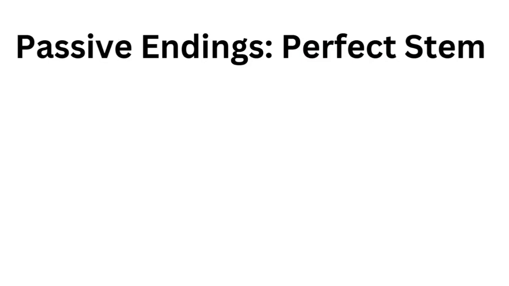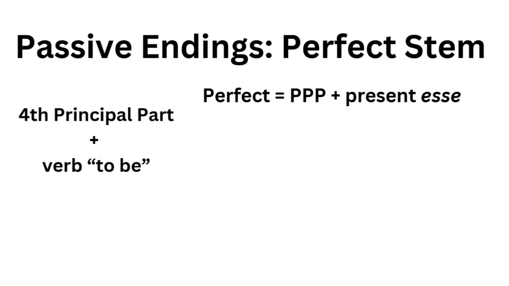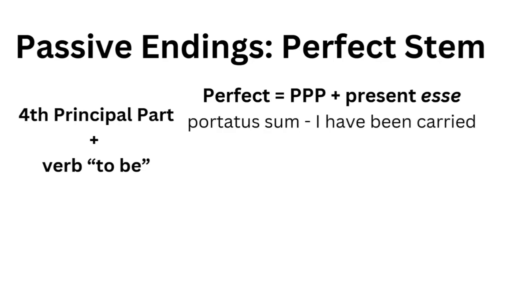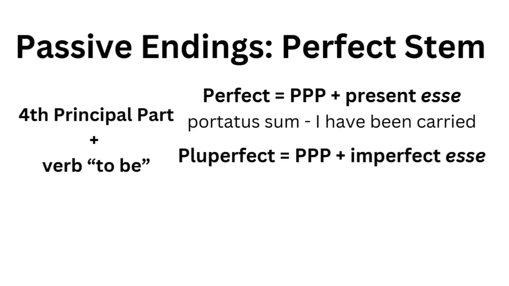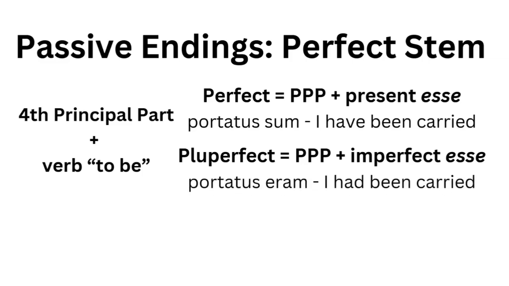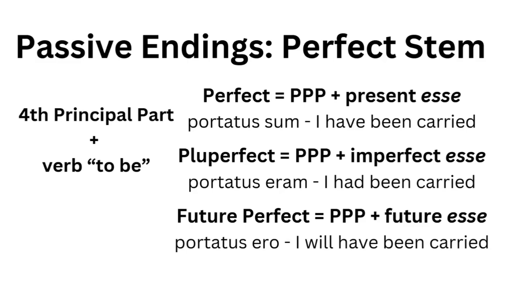So the passive verbs that use the perfect stem use the fourth principal part plus the verb to be in various tenses. To make a perfect passive verb, you use the PPP plus the present tense of the verb to be. So for example, portatus sum, I have been carried. The pluperfect uses the PPP plus the imperfect tense of the verb to be, like portatus eram, I had been carried, pluperfect. The future perfect uses the fourth principal part plus the future of the verb to be, portatus ero, I will have been carried.